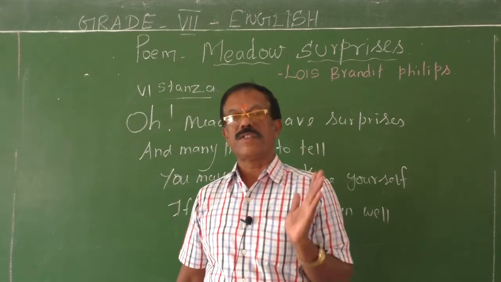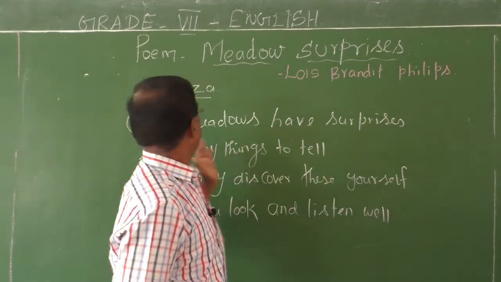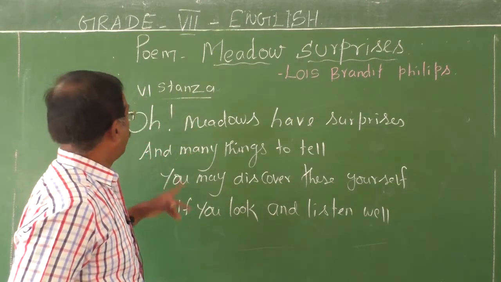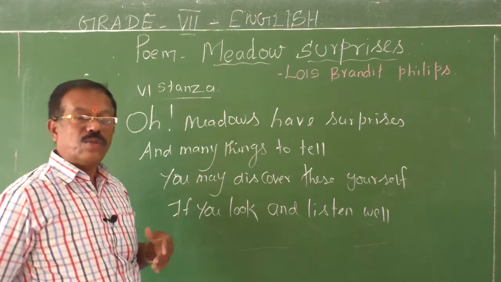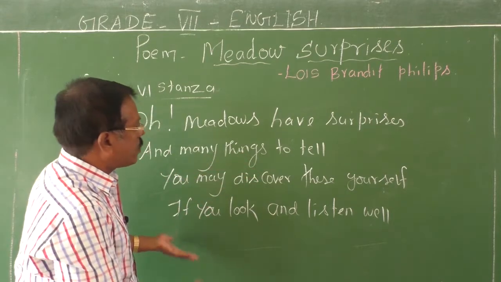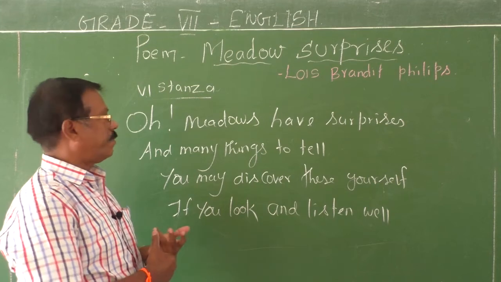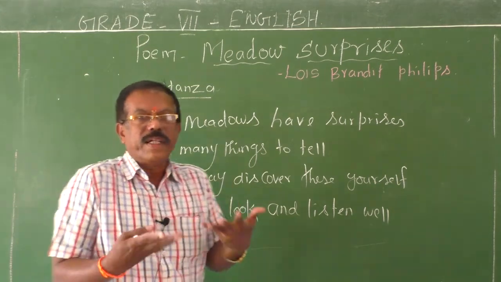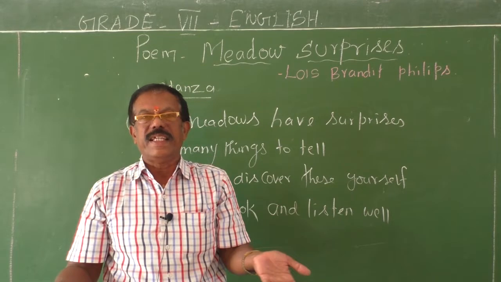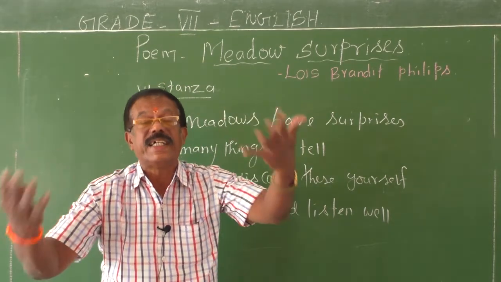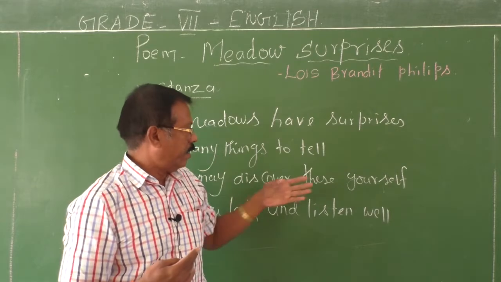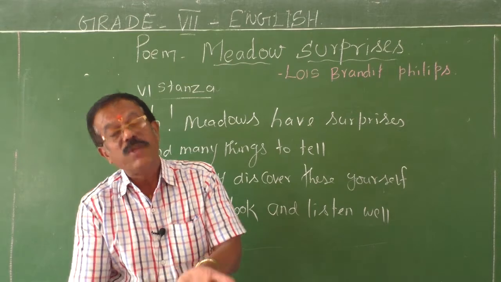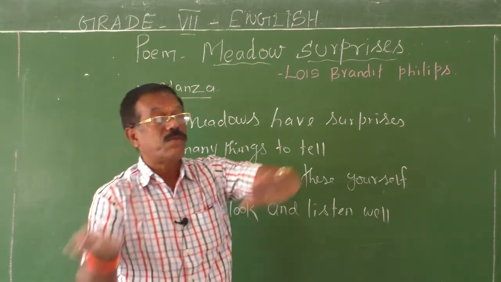That is what the poet wants to say. See, oh meadows, you have many surprises, and many things they want to tell you. If you closely observe them, you can get all such messages. You may discover. No one can accompany you to explain these things. You yourself can discover, because they want to speak to you. They want to tell you something. But you have to go to them.